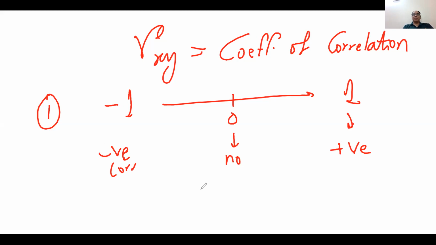Normally we also divide this line like this. This is around 0.4 and this is 0.6 or 0.5. So when it is between 0 to 0.4, it is low correlation, then moderate correlation, and then strong correlation. So in this way we can tell the magnitude of the correlation, whether it is low, moderate, or high.